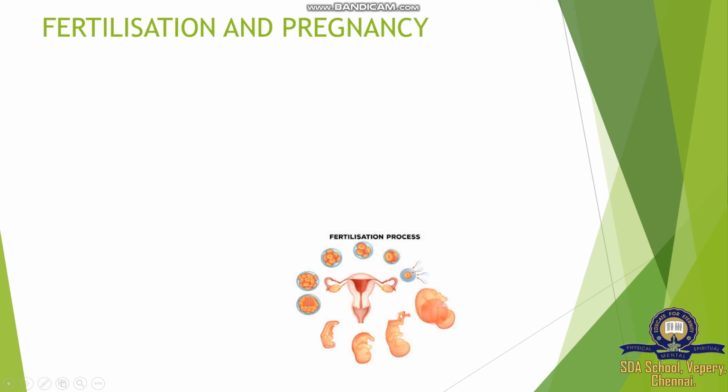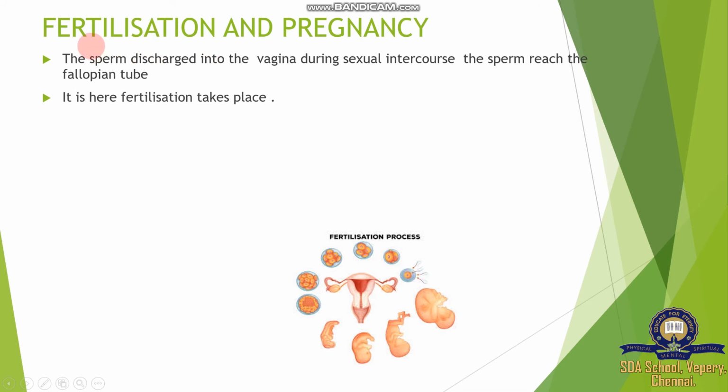So the complete development of a child, which then comes out through the uterus, is the process called parturition. Now, fertilization and pregnancy. The sperm are discharged into the vagina during sexual intercourse. The sperm reach the fallopian tube. They try to reach inside the fallopian tube because fertilization occurs in the fallopian tube.